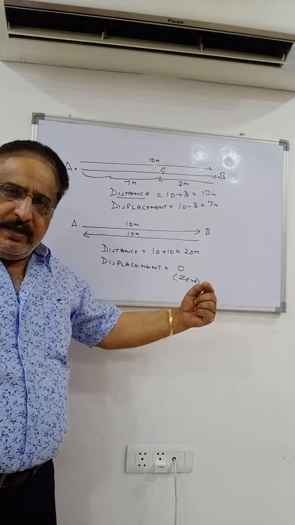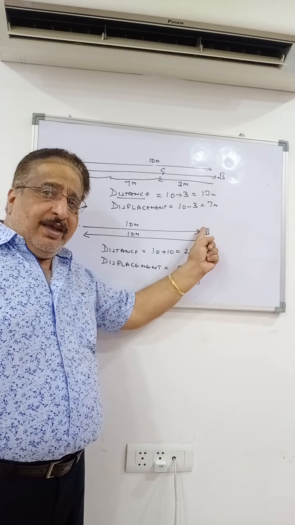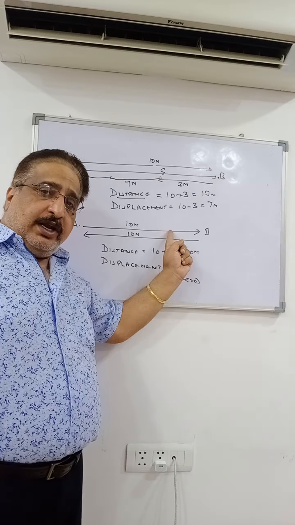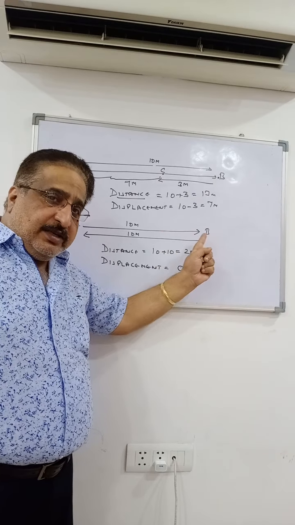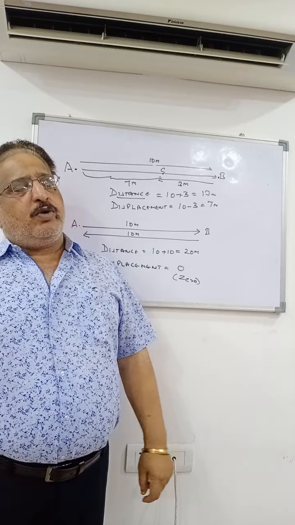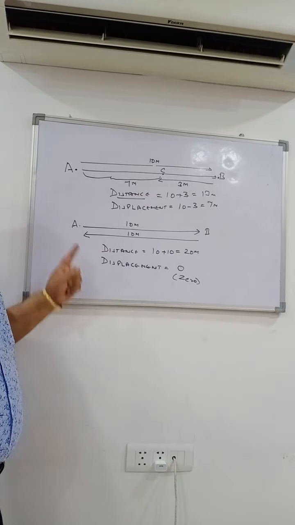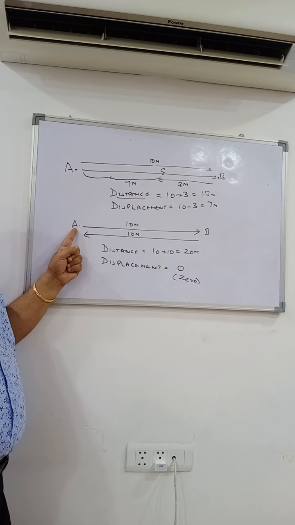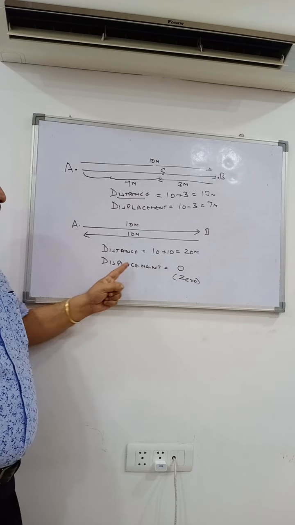In that case, supposing this is 10 kilometers, if you take the positive direction as 10 kilometers because displacement is a direction-related property, this is positive 10 meters, and it returns back along the same path towards A, this will be minus 10. 10 minus 10 is 0. To be very precise, the initial point and the final point are both A, so the displacement is 0.